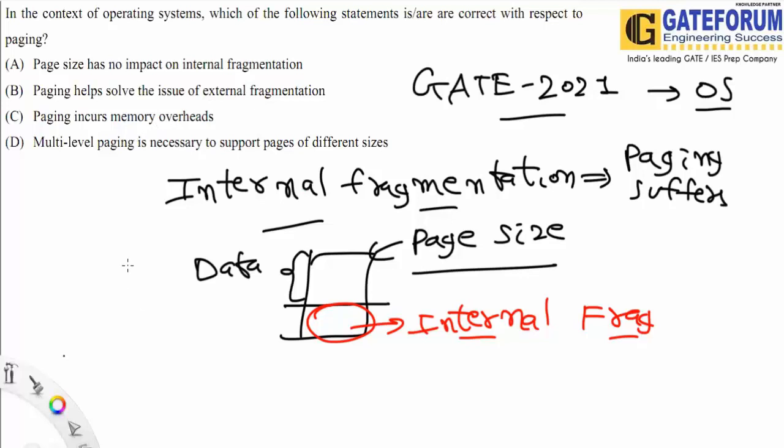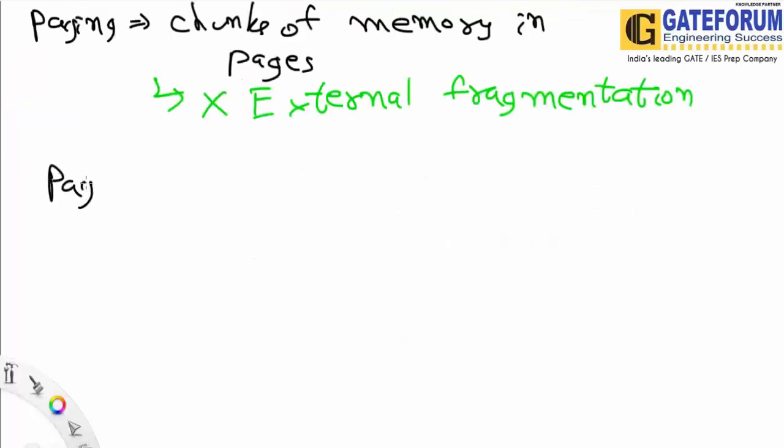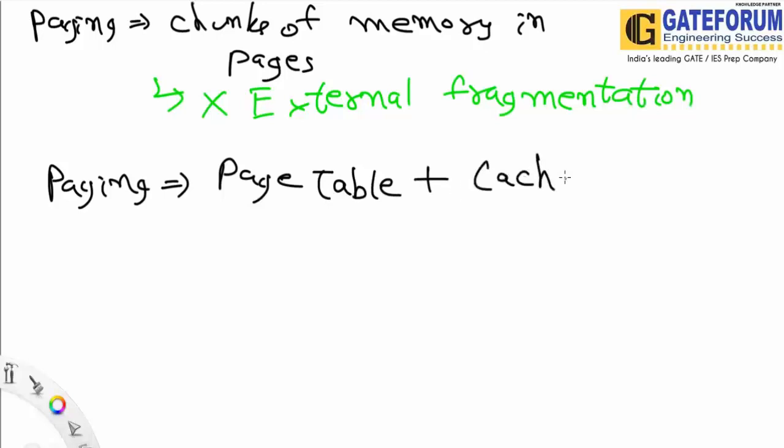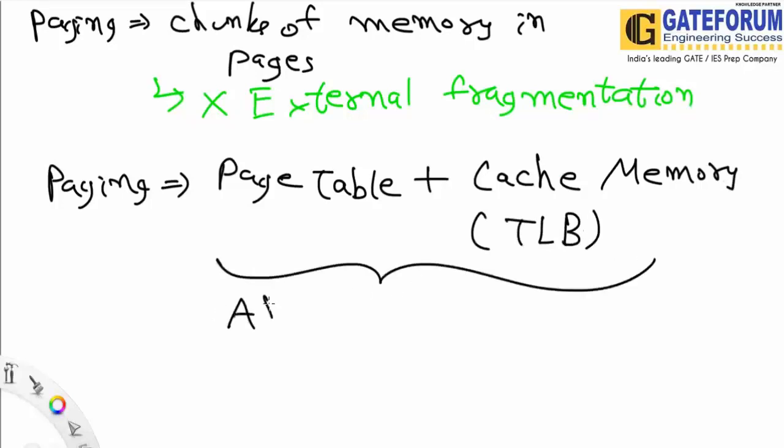For option C, we check that paging incurs memory overhead. Yes, whenever we do paging, we require a page table, plus we require the cache memory, a hardware support, which we call a TLB, translation lookaside buffer. So this additional memory we require in terms of paging, to handle the paging and to handle this external fragmentation.